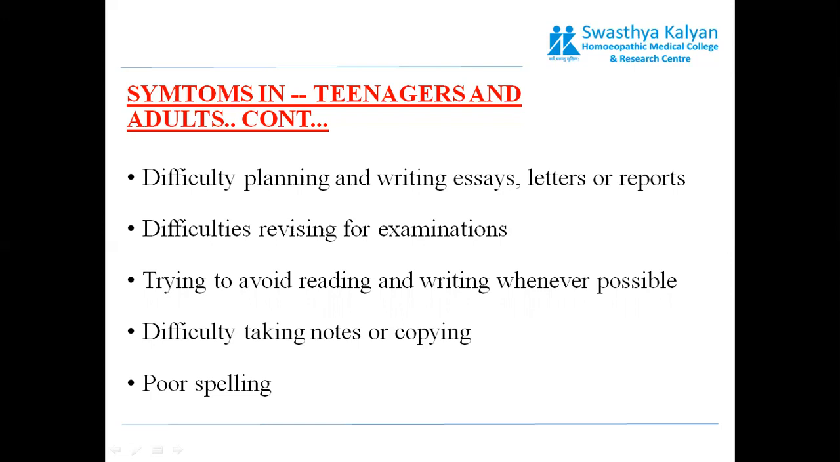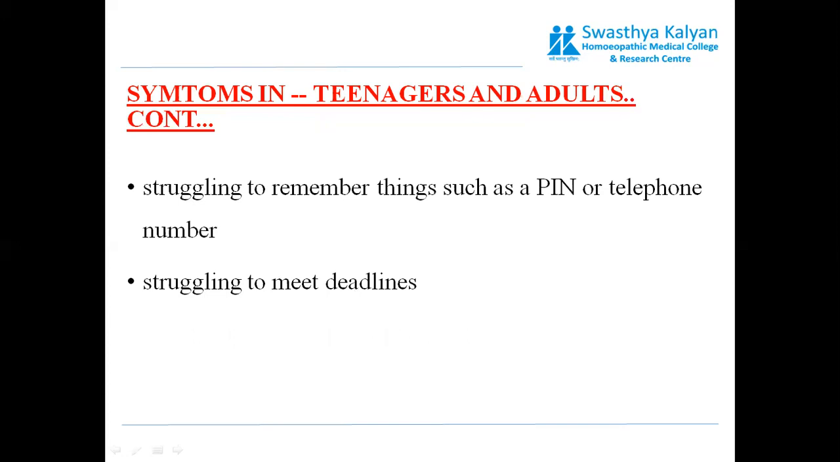They have difficulty in taking notes or copying them because it is very difficult for them to understand the information that is written down. Poor spelling. Struggling to remember things such as the pin or the telephone number, because they get confused with the sequence. They have difficulty in remembering the names of the letters or the alphabets, and struggle to meet deadlines.